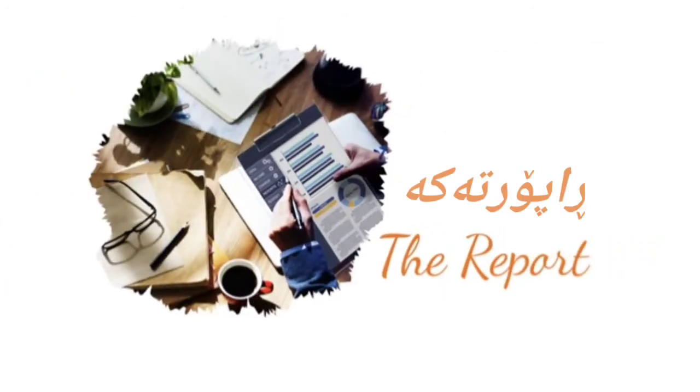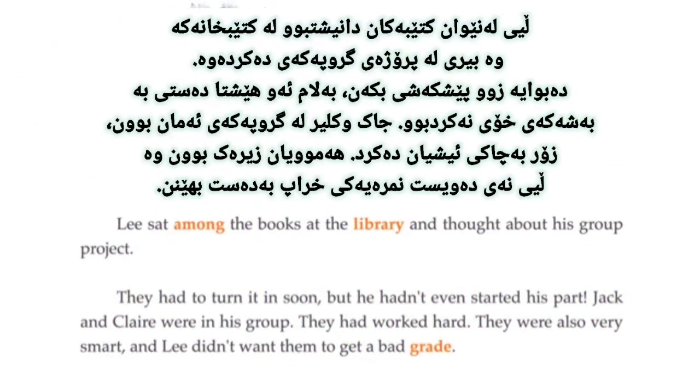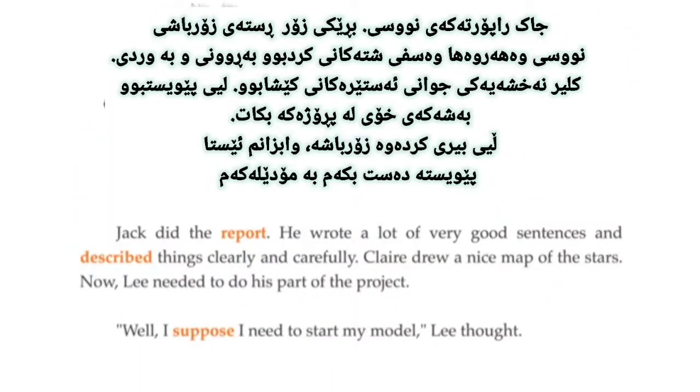The Report. Lee sat among the books at the library and thought about his group project. They had to turn it in soon, but he hadn't even started his part. Jack and Claire were in his group. They had worked hard. They were also very smart, and Lee didn't want them to get a bad grade. Jack did the report. He wrote a lot of very good sentences and described things clearly and carefully. Claire drew a nice map of the stars.